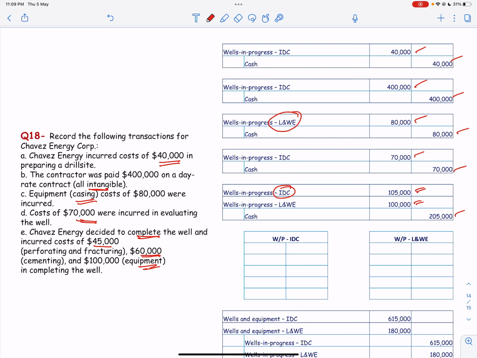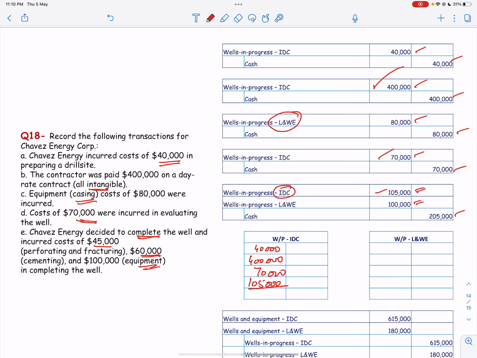Now once again, don't forget that once we finish this task, we have to record two journal entries, and one is to transfer the cost of the well from an unfinished goods account to a finished goods account. So we have a well in progress over here, and if you look here we have 40,000, we have 400,000, then we have 70,000, and then we have 105,000.